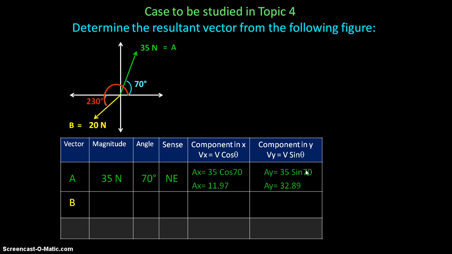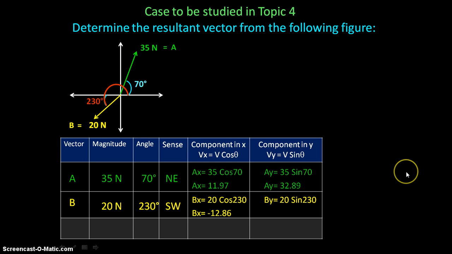We will do the same procedure for vector B. The magnitude is 20 Newton, the angle is 230 degrees, and the sense is southwest. Check that vector B is going to the south and to the west. The component in x will be equal to 20, because 20 is the magnitude of vector B, times cosine of 230, and this will give you minus 12.86. Doing the same for the component in y, we have 20 times sine of 230, and this will give you minus 15.32.